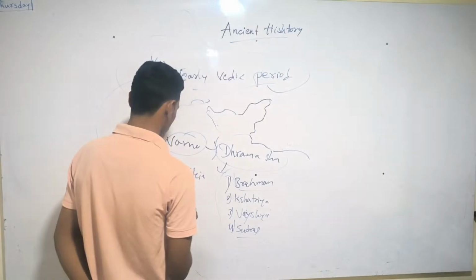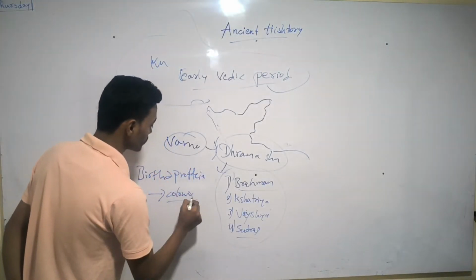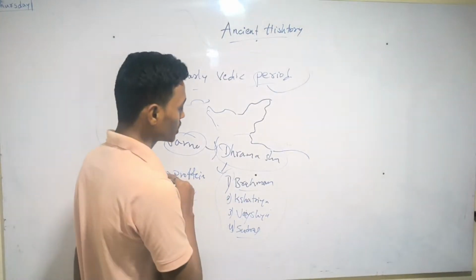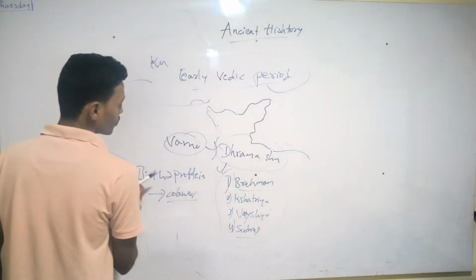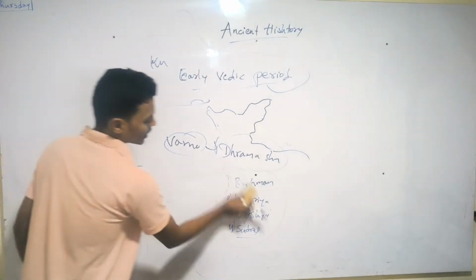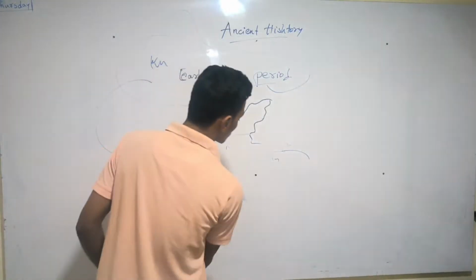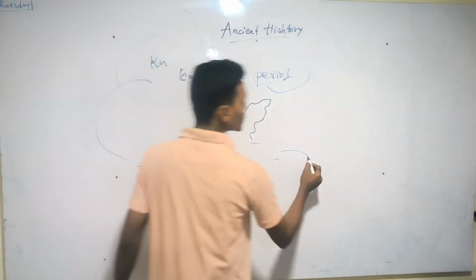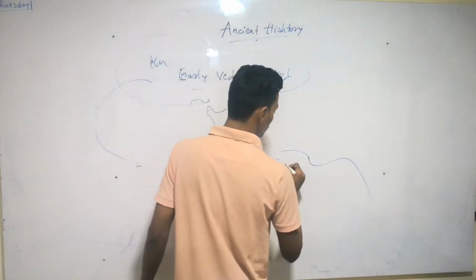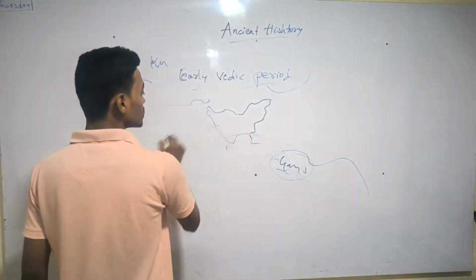And color. Based on this, the Varna system was divided. So this Varna system was created by the Brahmanas, and they moved to the Magadha region and the second Gangetic period, along the Ganga.